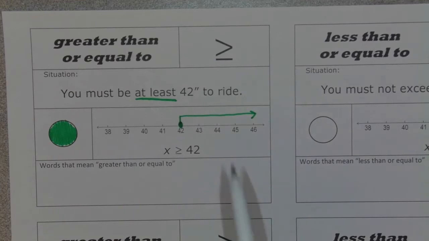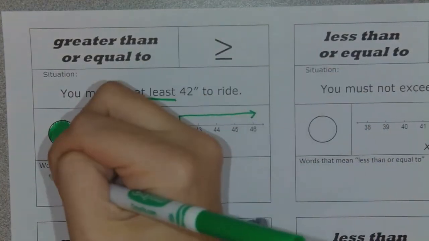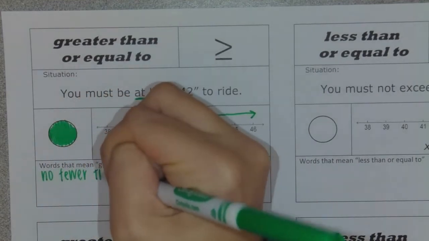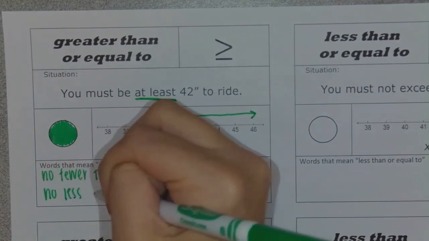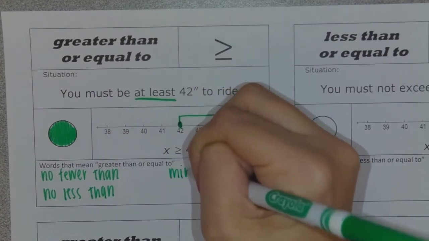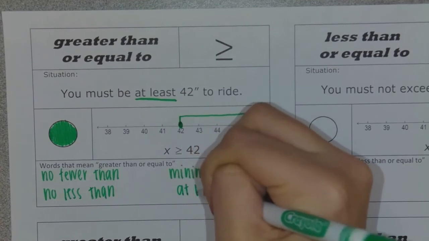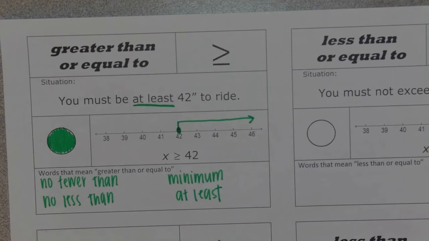Some other words to look for that could also mean greater than or equal to could be the words no fewer than, no less than, minimum, and at least. So just some other words to look for. All right, moving on to our next one.